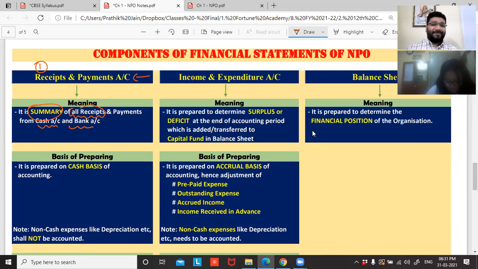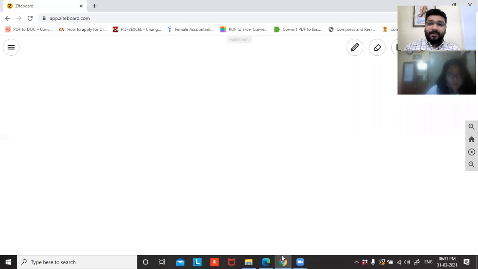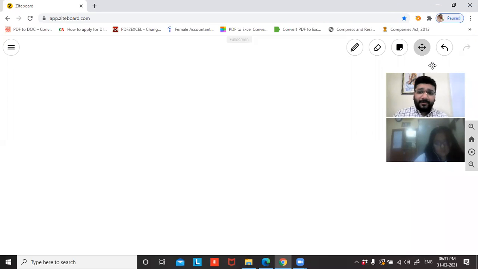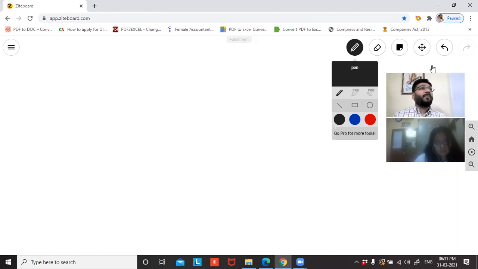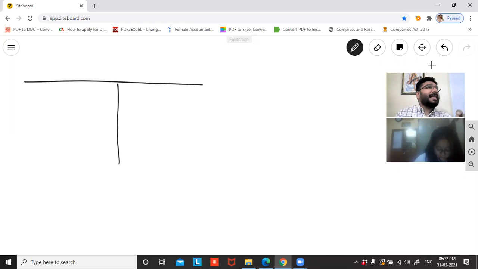What is cash account? Tell me, guys, what is cash account? Correct. So cash account means whatever cash is coming inside the business or whatever money is going out of the business on day-to-day basis, transaction wise, mark my word, it is transaction wise will be recorded. Cash account, this is like a ledger.